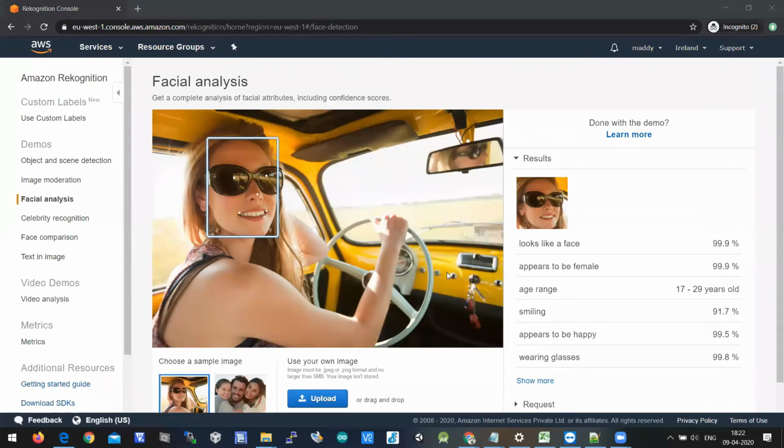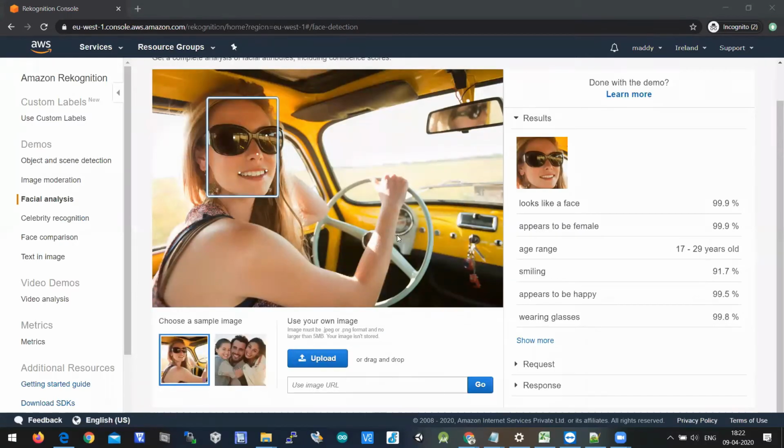When you go for a facial analysis here, for example, there is a sample image available, and it is identifying: yes, looks like a face, 99.9%, appears to be a female, which is gender classification. Age range can be 17 to 29 years old, which may be age classification. And the emotion here says yes, smiling 91.7%, appears to be happy, and wearing glasses.